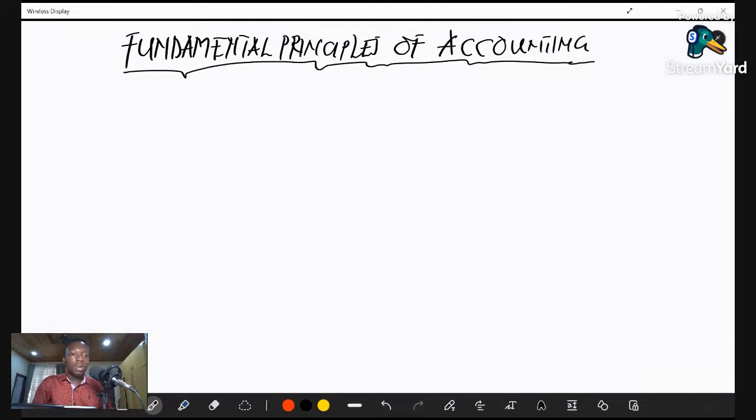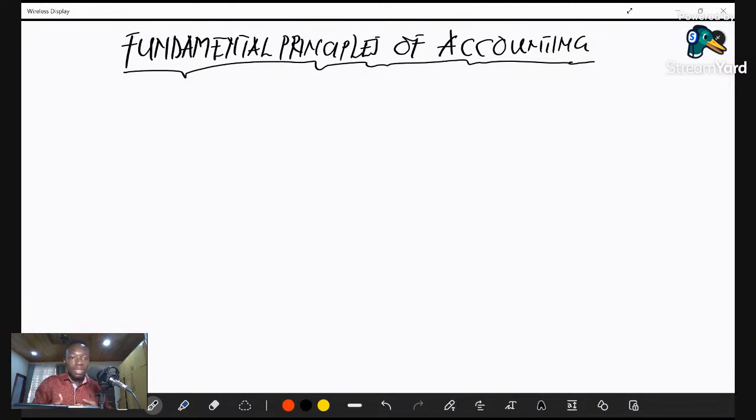Fundamental principles of accounting. You and I know that in every business, financial transactions are a very key parameter that you cannot play with, right? Every business has an aspect of monetary substance that always occurs in the business. And as a matter of fact, as accounting students, we should be able to know how to account for these financial transactions that occur in the business that we want to talk about.